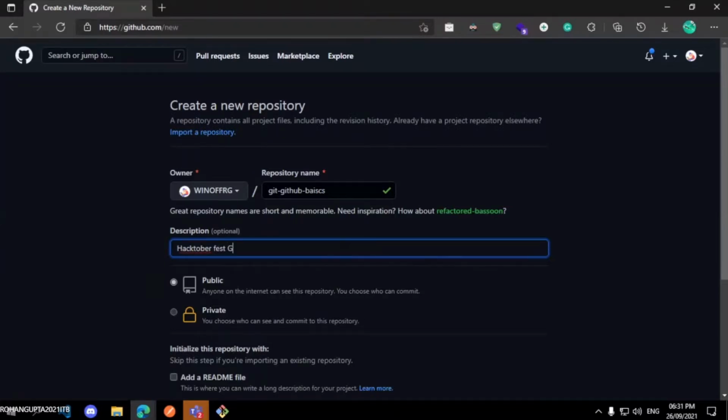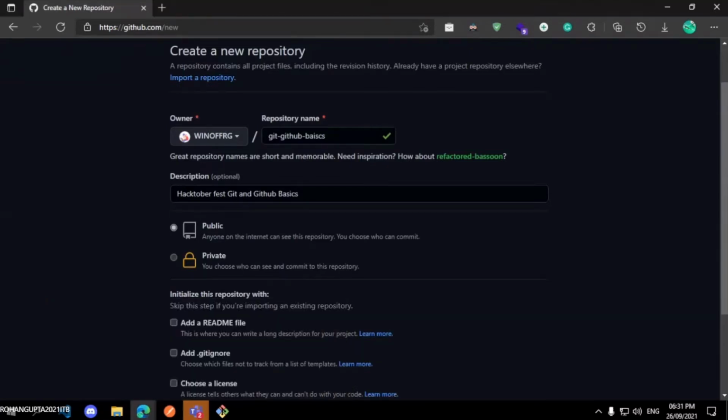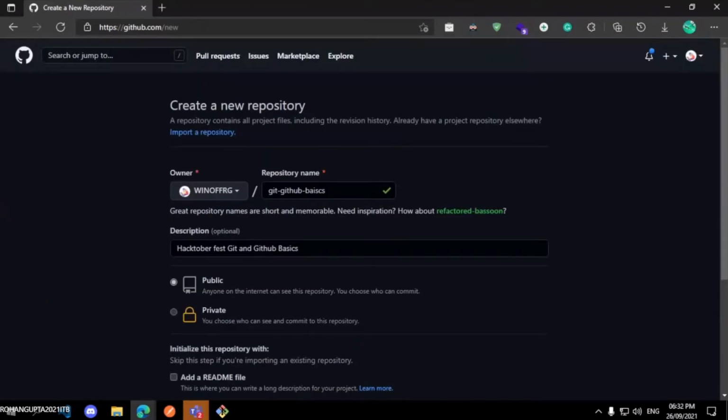Hacktoberfest Git. And, hey Rohan, can you please go a little bit slower and please tell the members what a repository is first? Many of them are having issues. Okay, no problem.